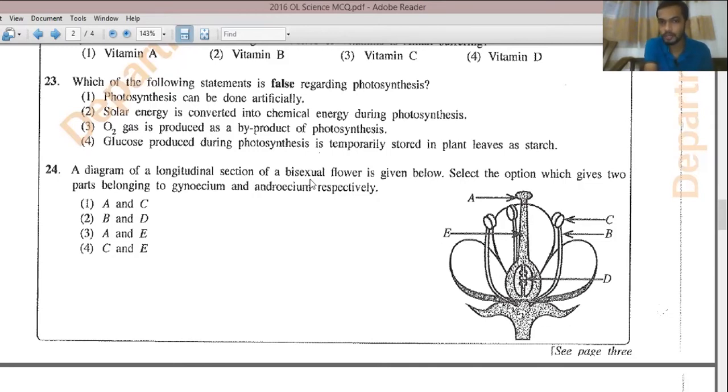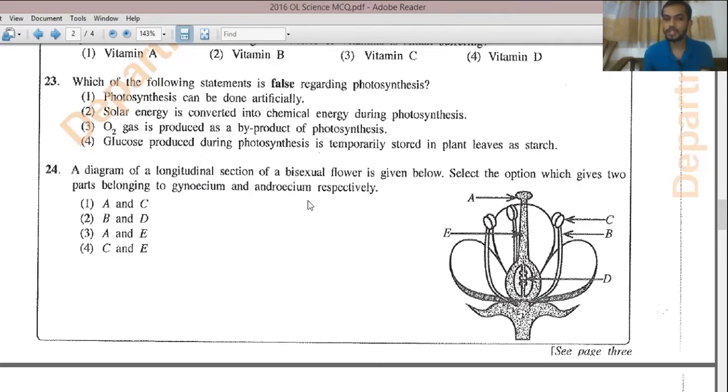Fourth answer, glucose produced in photosynthesis is temporarily stored in plant leaves as starch. That's also correct, right? Glucose is temporarily stored as starch, and when it is translocating through the phloem tissue, it is translocated as sucrose solution. So it is stored as starch, it is translocated as sucrose, but it is produced as glucose. So for question number 23, answer should be first one. Question number 24. See, a diagram of a longitudinal section of a bisexual flower is given below.